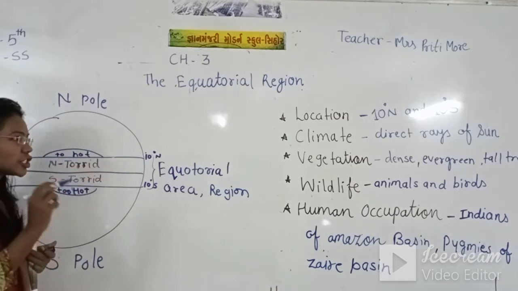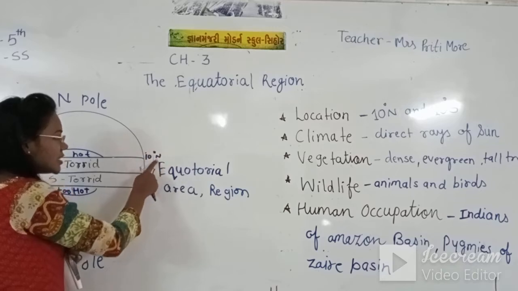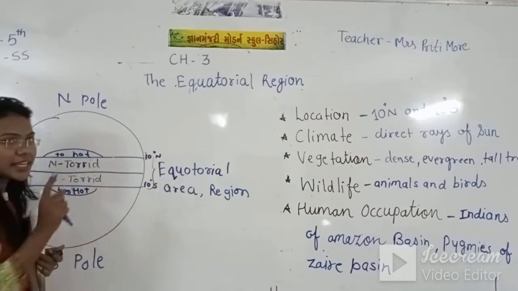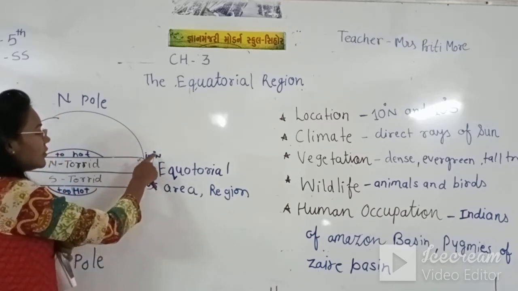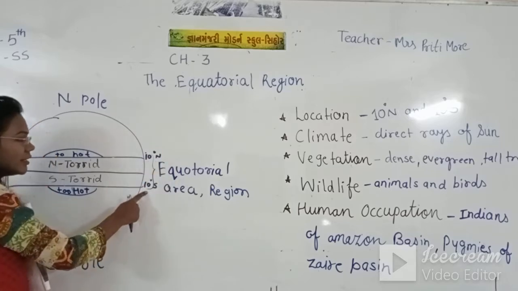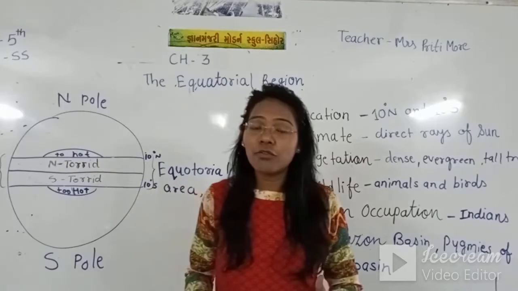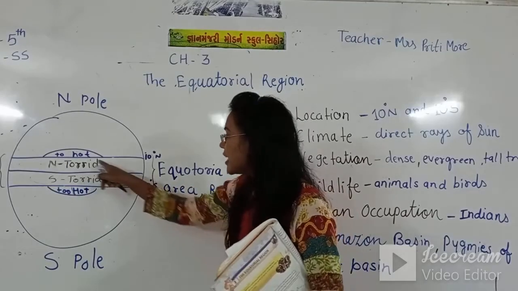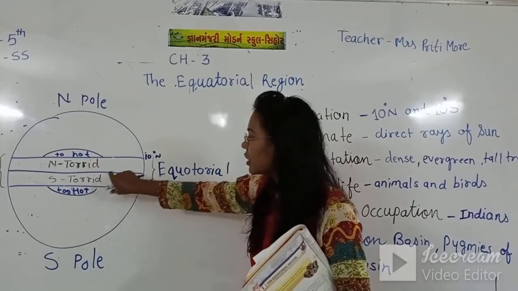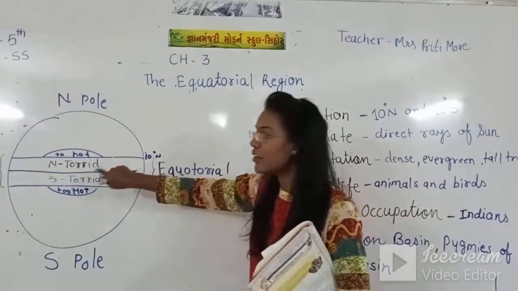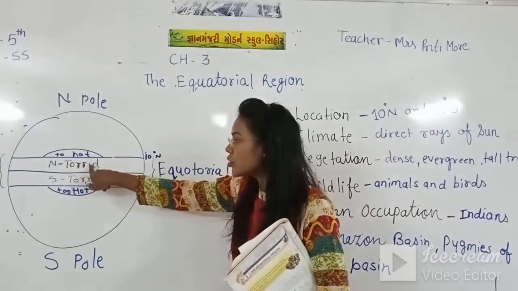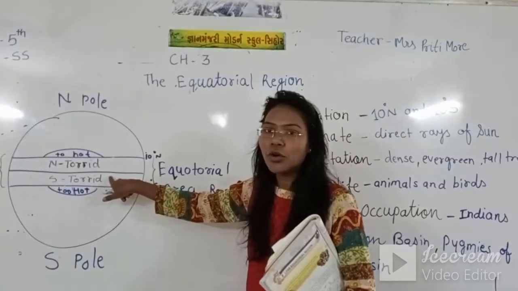And what is the location of this area? 10 degree N and 10 degree S. That means 10 degree north and 10 degree south. So this is the area of the equatorial region. This area is called equatorial region, this middle area where we can see the north torrid and the south torrid.